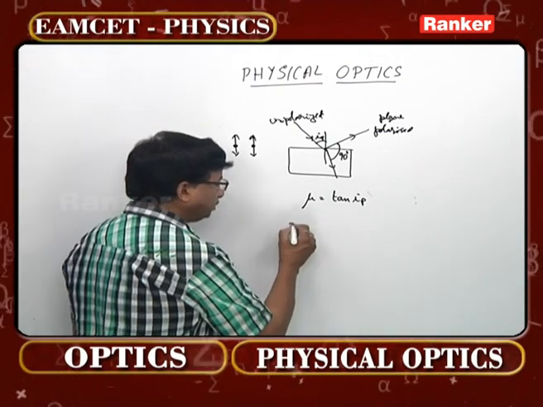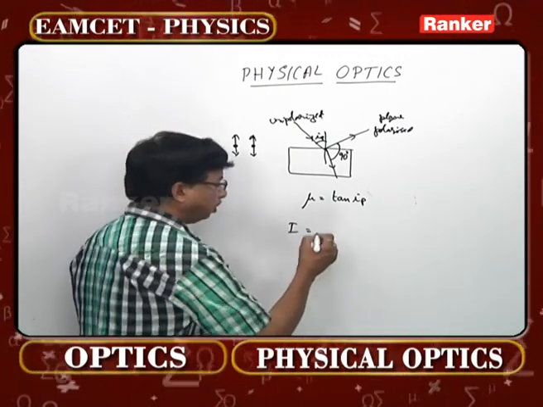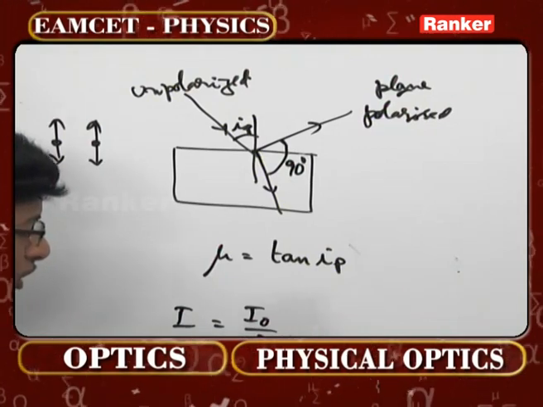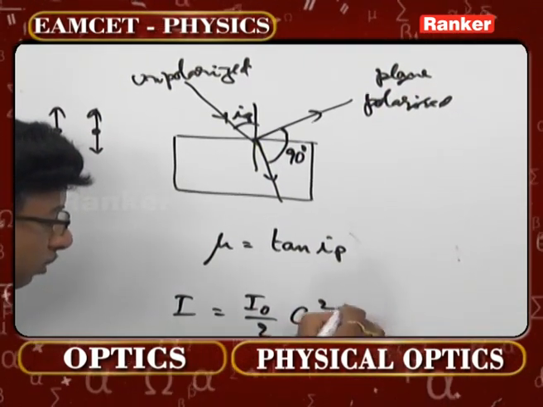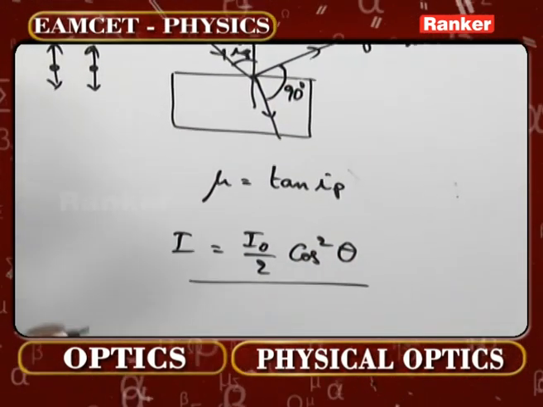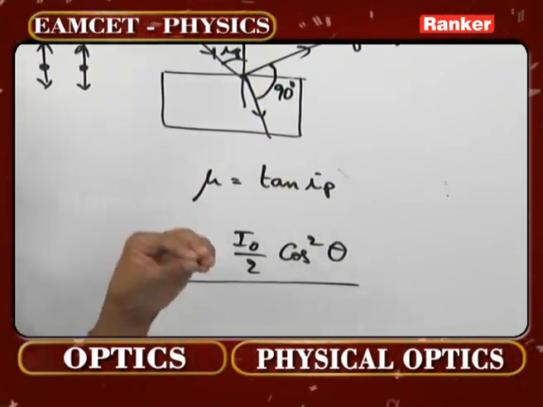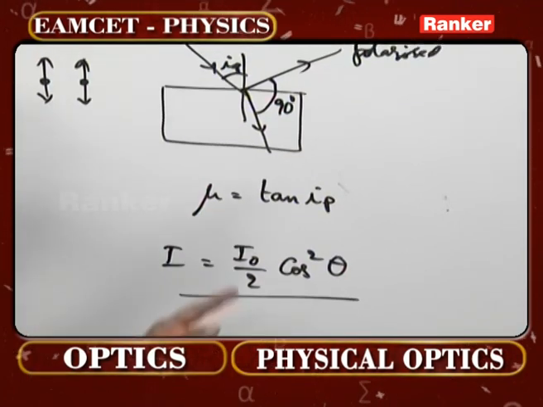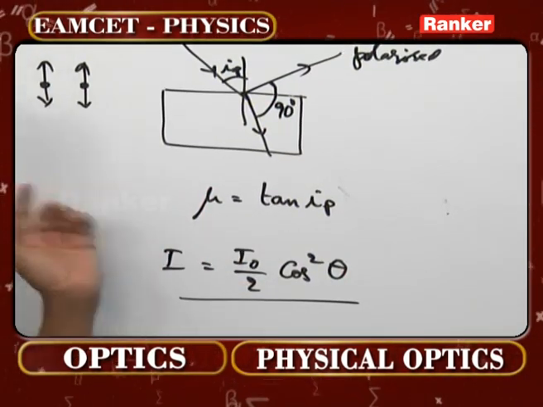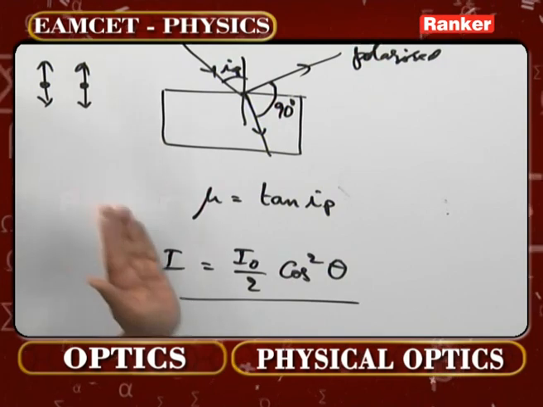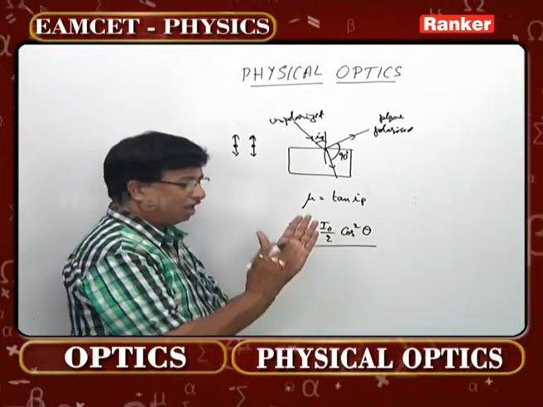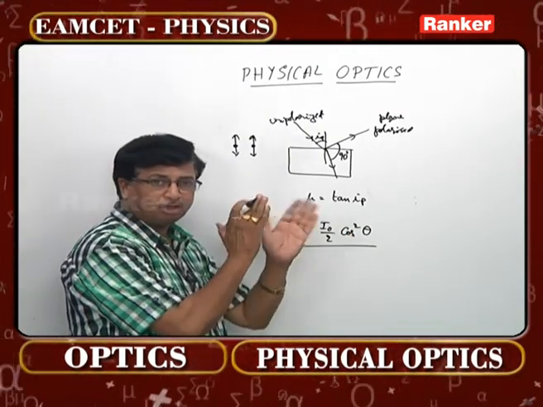The intensity of light coming out of the Polaroid is I0 by 2 cos square theta. This is the formula. That means while passing through the first Polaroid, only 50% of light will emerge. If I naught is the initial intensity, only I naught by 2 will come out. And what is this theta? That is the angle between the Polaroids being used.